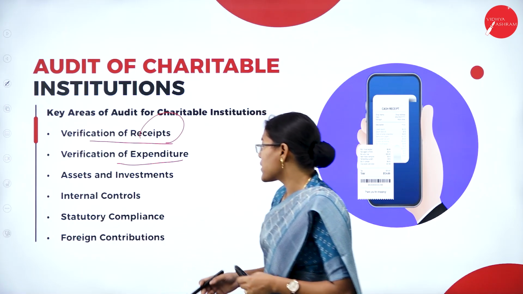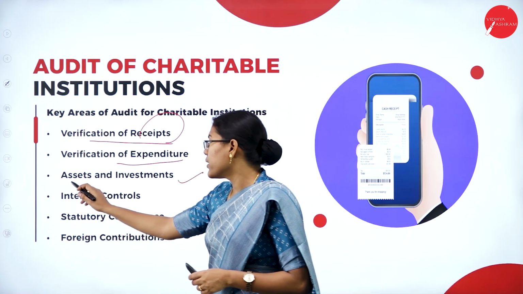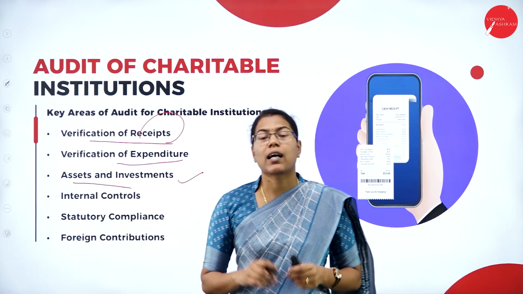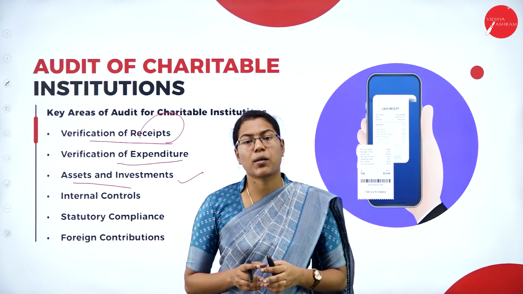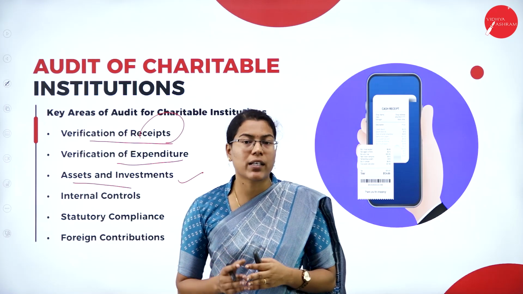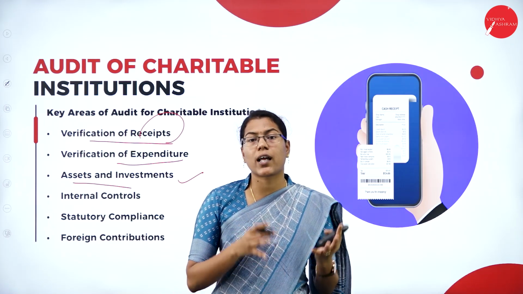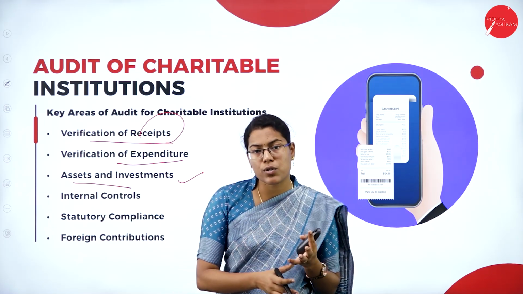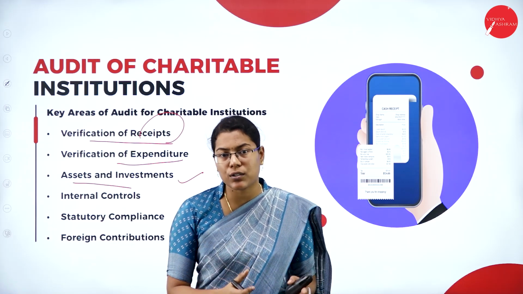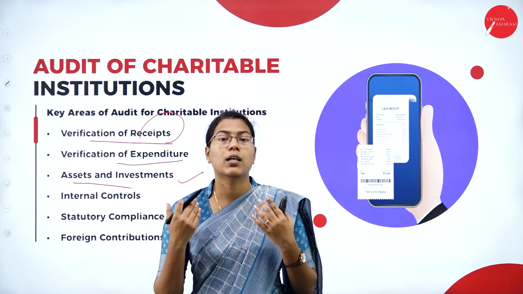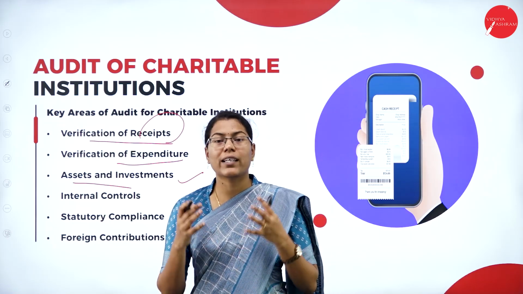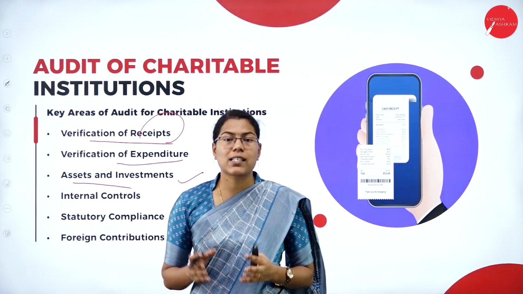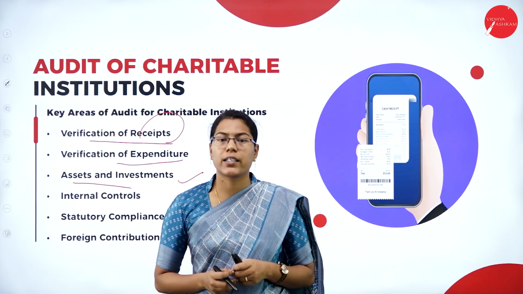Then coming to the assets and investments, even the charitable institutions will have assets like land and buildings and also other machinery utilized for public interest. So here the auditor has to check whether this institution is making use of those kinds of assets only for public welfare or not. You should make sure that there is no kind of misuse of assets and investments of the institutions.